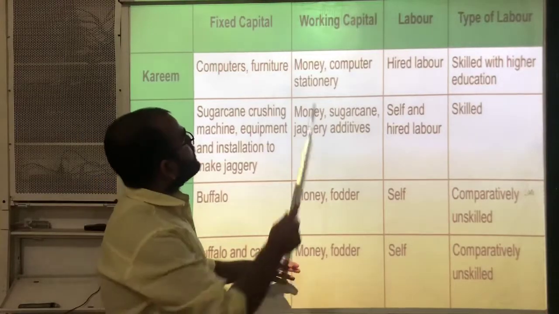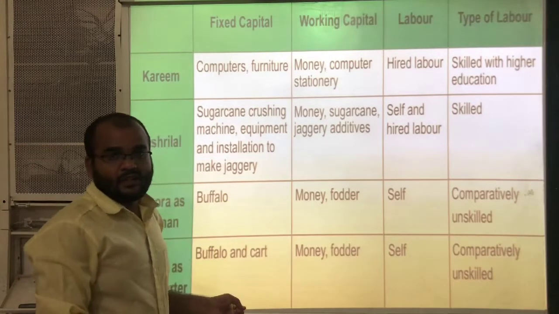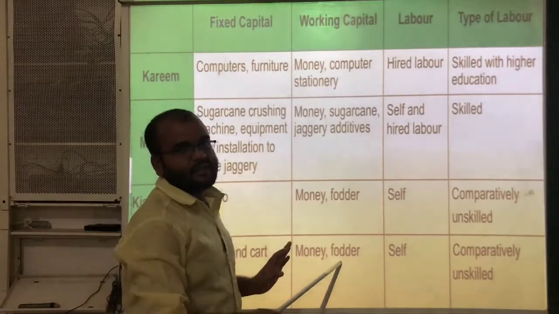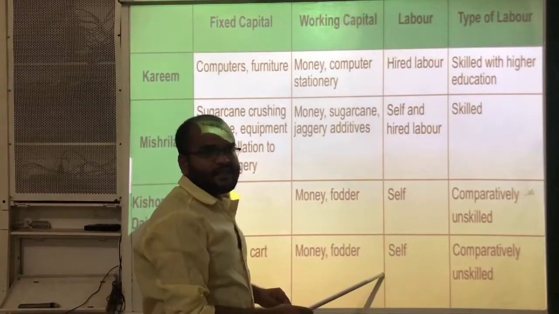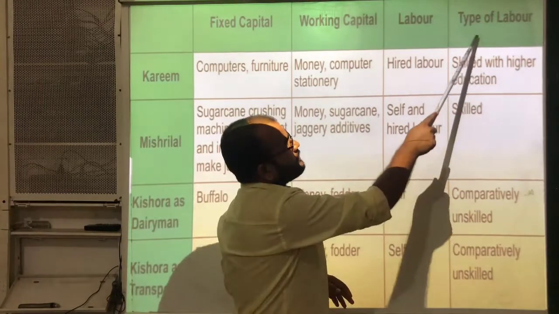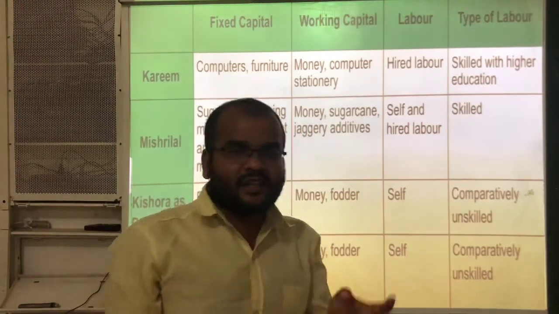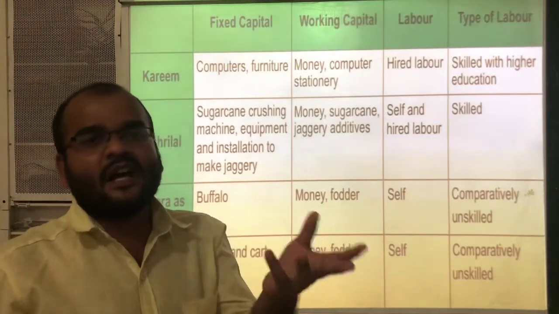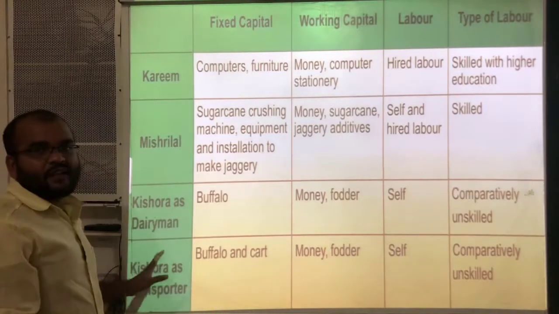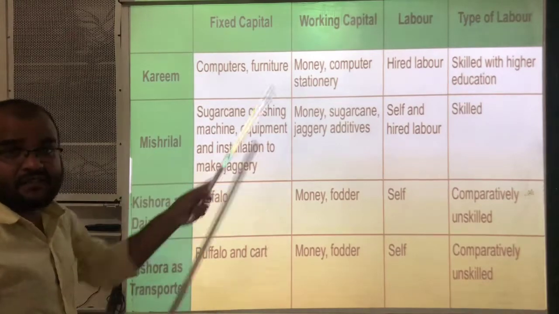Okay. Next, working capital are money and fodder. Okay. Now fodder for the buffalo and money for the different things. Okay. This will come in working capital. Next, labor. Type of labor is self-employed. Himself he is working. And next, here type of labor comparatively unskilled. Okay, now he is working as a dairyman. That's why no need to have some special skills. Okay.